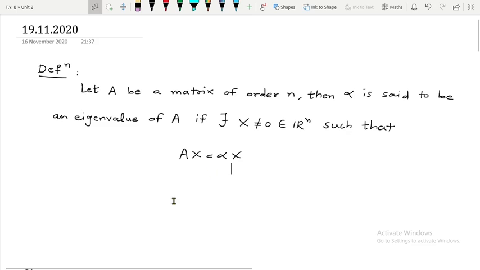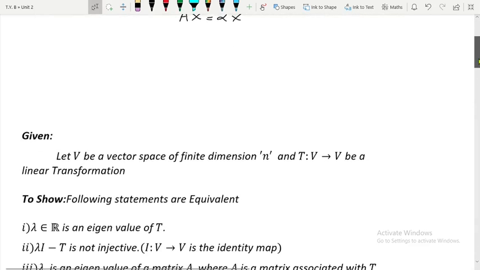And whenever we talk about a linear transformation, this vector is from a vector space V actually, and that is nothing but T of v. The condition is actually T of v is equal to alpha v, right? So now we are going to go for a theorem over here.